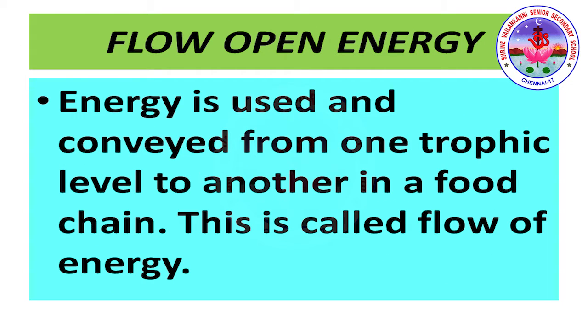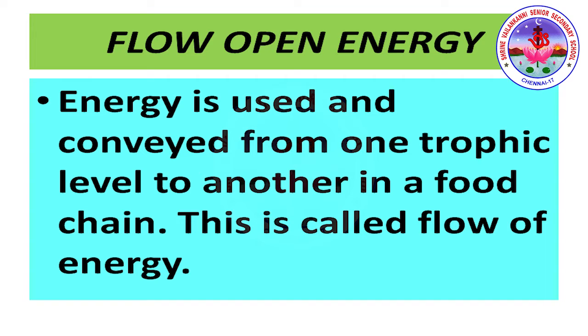Flow of energy: the way energy is used and conveyed from one trophic level to another in a food chain is called the flow of energy. Green plants capture about 1% of the solar energy incident on the earth through the biochemical process of photosynthesis. A part of this trapped energy is used by plants in metabolic activities and some energy is released as heat into the atmosphere. The remaining energy is chemical energy which is stored in the plant.